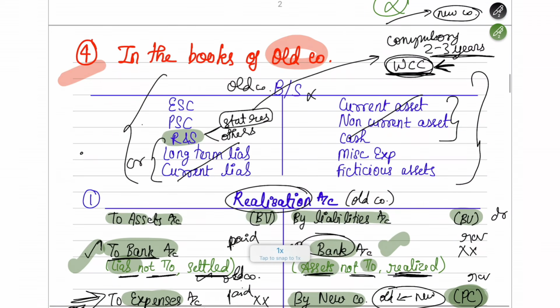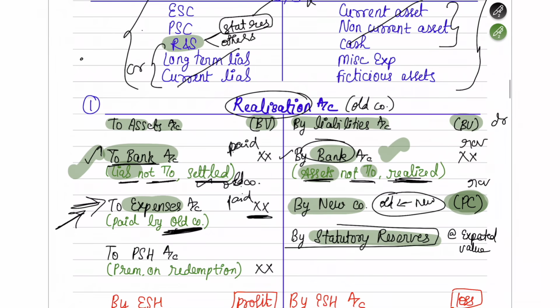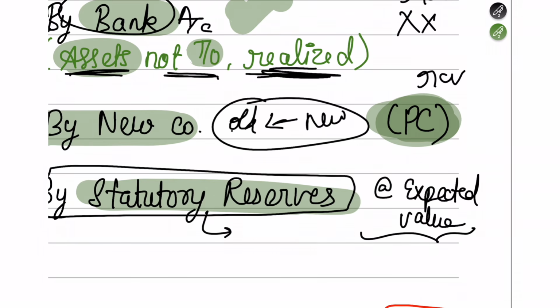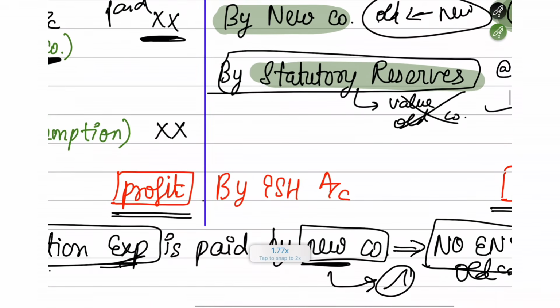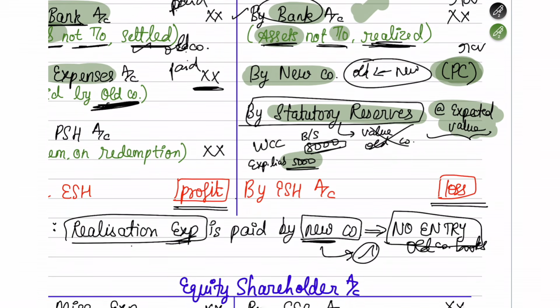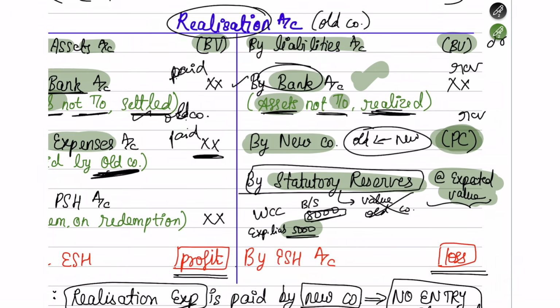Because we have to carry this separately, you are going to write it as by statutory reserves under the realization column. And you cannot write it at the value recorded in the old company's book. Suppose the workman compensation reserve in the old company's balance sheet is 8,000 rupees, but you are expecting only a liability of 5,000 rupees. You have created a reserve of 8,000, but you don't think 8,000 will be fully realized. You only think 5,000 will be the expected liability in the future. That means only this 5,000 should come as the expected value in the realization account. Total 8,000, please don't put it here.